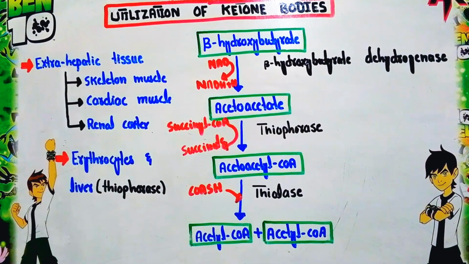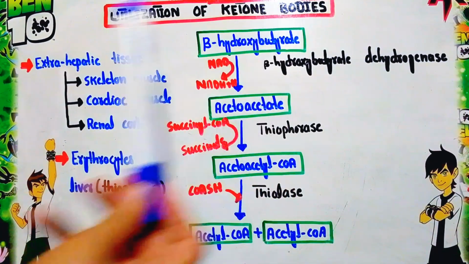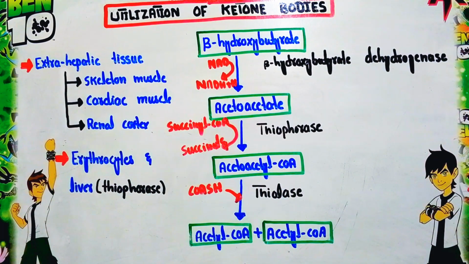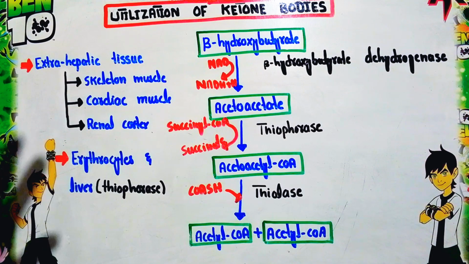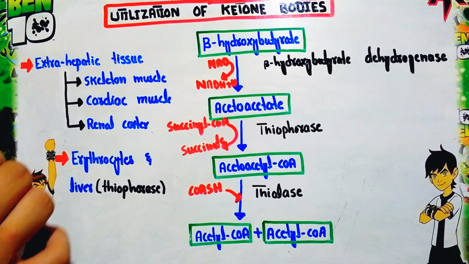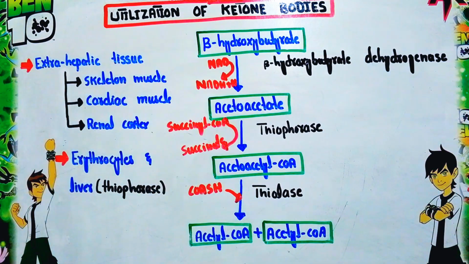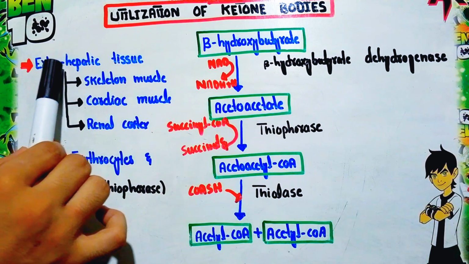Now the next point in ketone body metabolism is the utilization of the ketone bodies, that is the oxidation of the ketone bodies. As we have studied in ketogenesis or ketone body synthesis, the ketone bodies are synthesized mainly in the liver, but they are transported to other tissues where they are oxidized or utilized to produce energy. So the utilization of ketone bodies is in extrahepatic tissue, mainly tissues other than the liver.